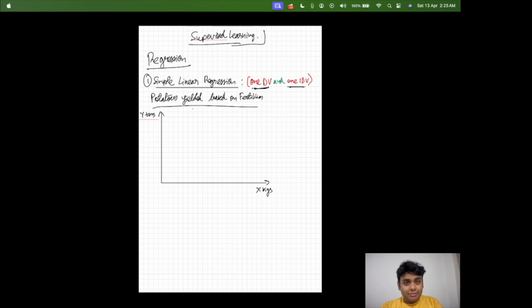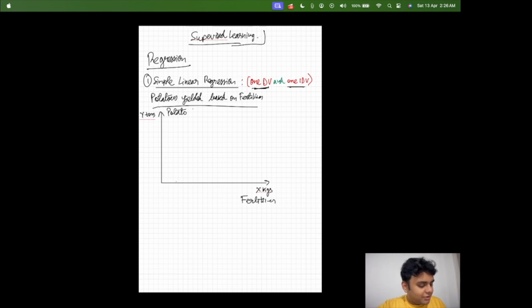Exactly. The independent variable here would be the fertilizer, because that is what we are going to use to predict the potatoes yielded. So here it would be fertilizer, and this would definitely be potato. Sounds good? Okay. So based on X kgs of fertilizer, how many tons of potato are we getting? So I'm a farmer and I did some calculation. For example, I bought 2 kgs of fertilizer and I put it into my farm, and with that, I got, for example, 15 kgs of potato, right?